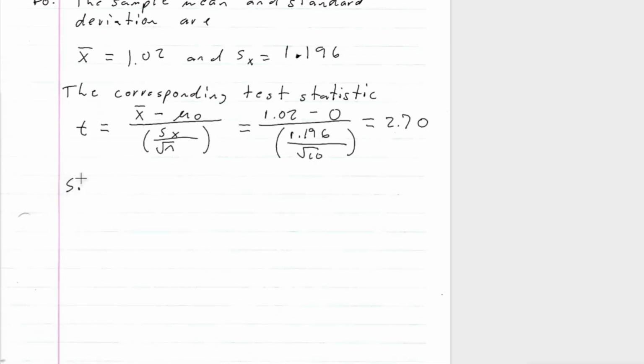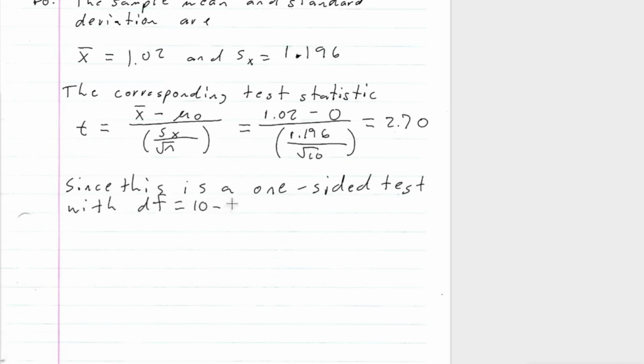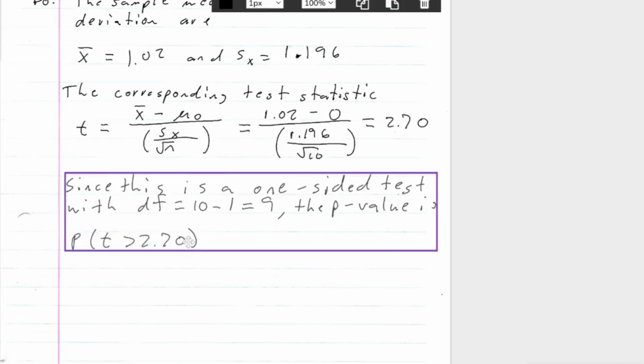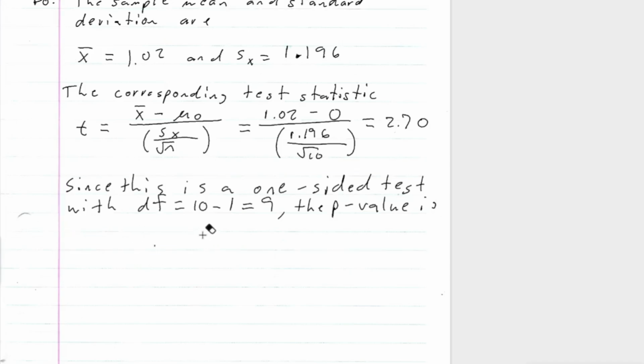Okay, so since this is a one-sided test with degrees of freedom equal to 10 minus 1, which is 9, the p-value is going to be the probability that t is bigger than 2.70. It's going to be between two values, and I'll show you what I mean when I get the table.